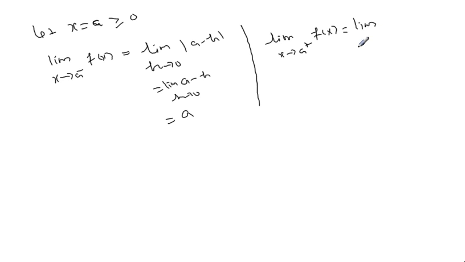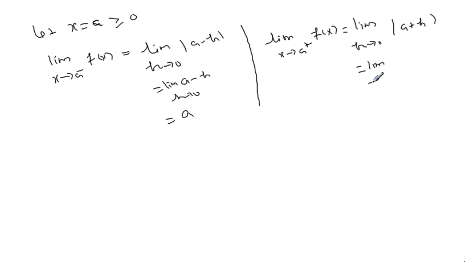Now after introducing a small positive number h approaching a, this is mod of a plus h. Here both a and h are positive, but the difference is also positive. That is very important. A difference positive, so we have taken mod of a minus h. Why? Because a minus h is positive. Here a plus h is also positive.